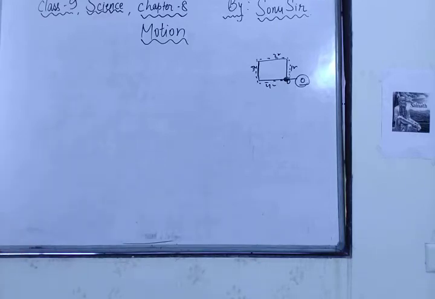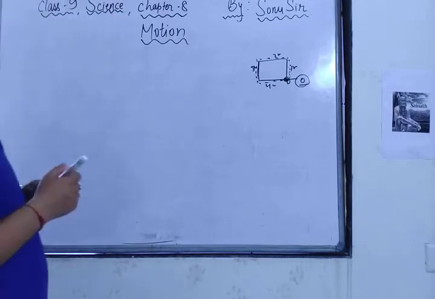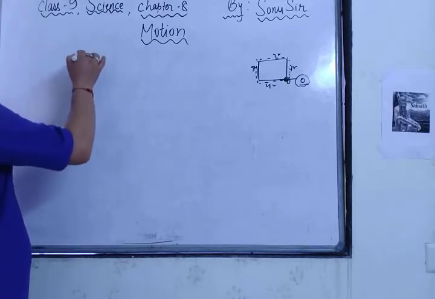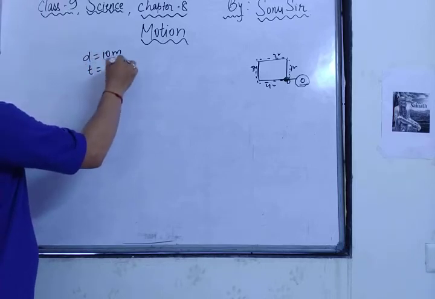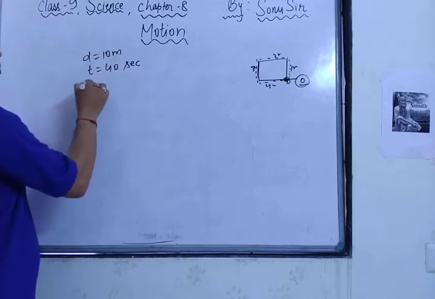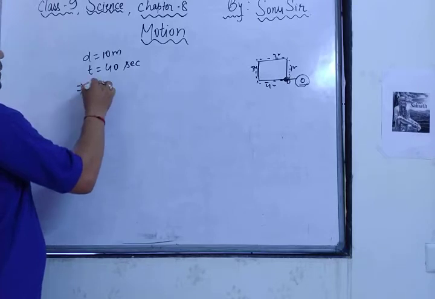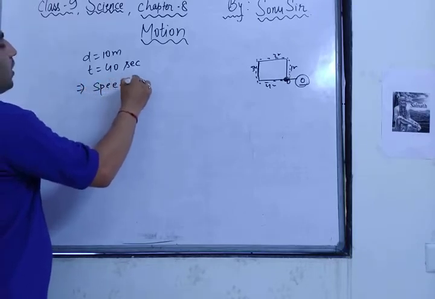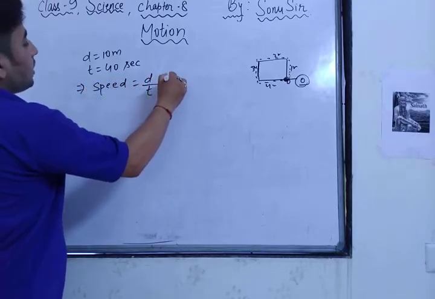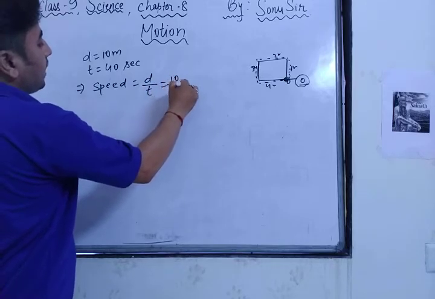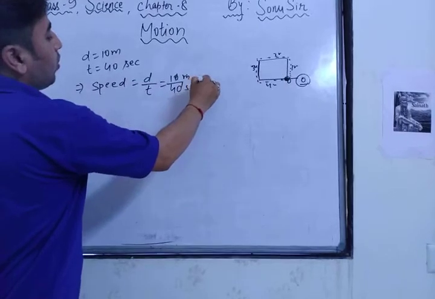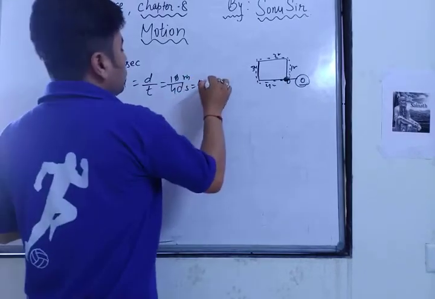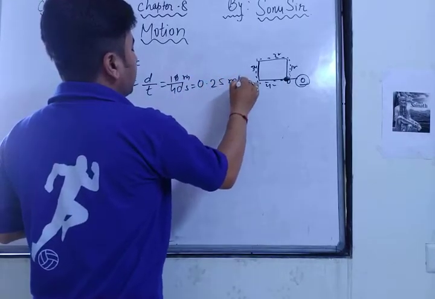First of all, you have to calculate the speed. Speed is equal to distance upon time. Distance is 10 meters and time is 40 seconds. The zeros cancel, so it is 1 by 4, 0.25 meters per second. This is the speed.